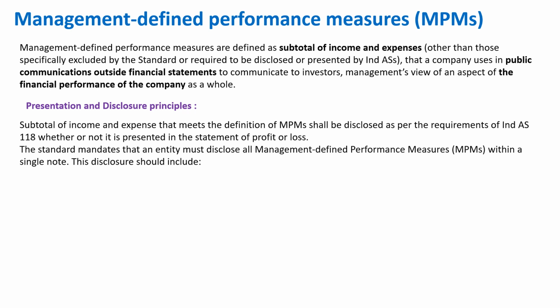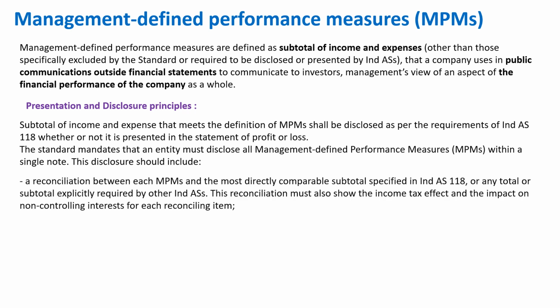The disclosure should include a reconciliation between each MPM and the most directly comparable subtotal specified in Ind AS 118, as I explained, from the statement total to the total they declare to the shareholders, or any total or subtotal explicitly required by other Ind AS. This reconciliation must also show the income tax effect and the impact on non-controlling interest for each reconciling item.